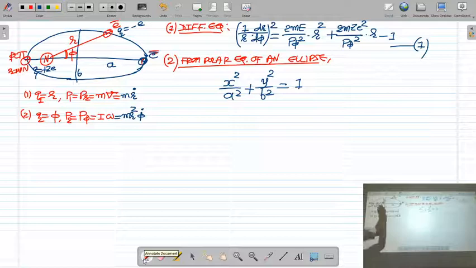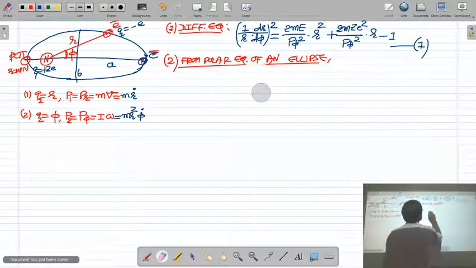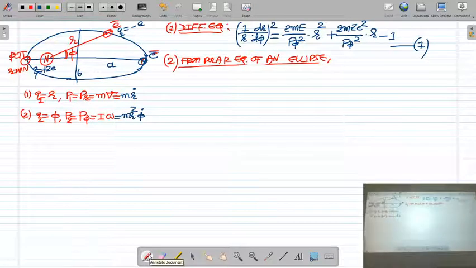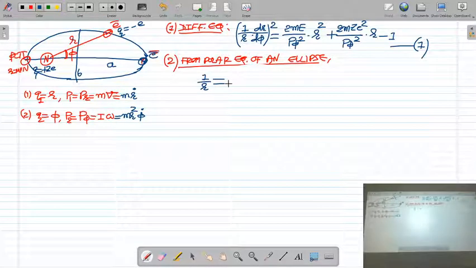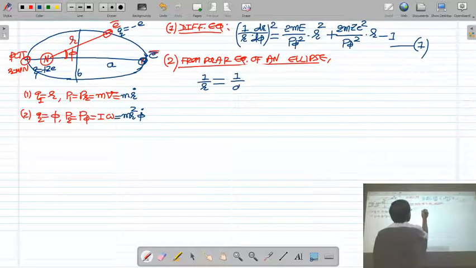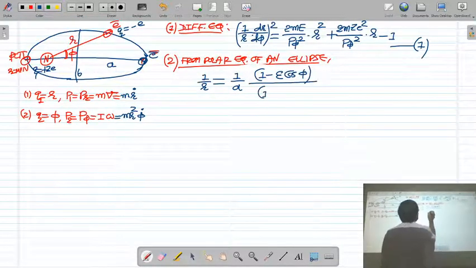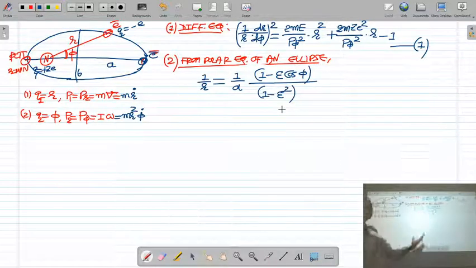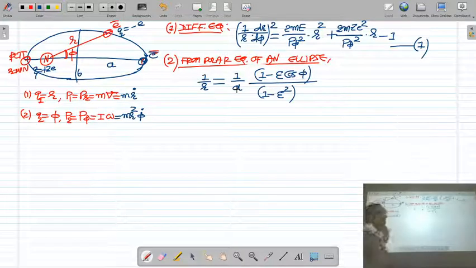Here we are working with polar coordinates r and phi. So in polar coordinate, the equation of ellipse is written as 1 upon r is equal to 1 upon a, 1 minus epsilon cos phi upon 1 minus epsilon square. So this is the polar equation of an ellipse.